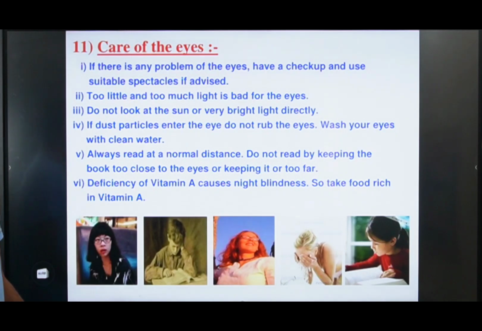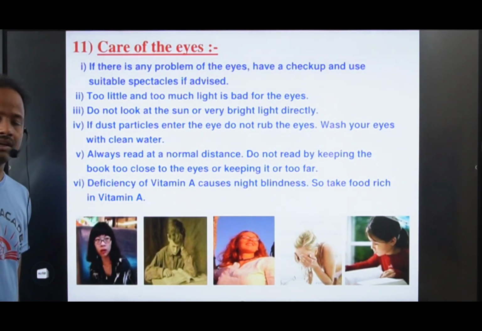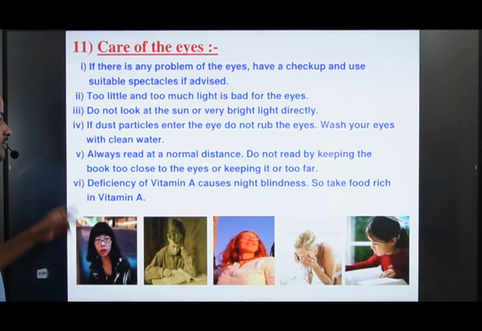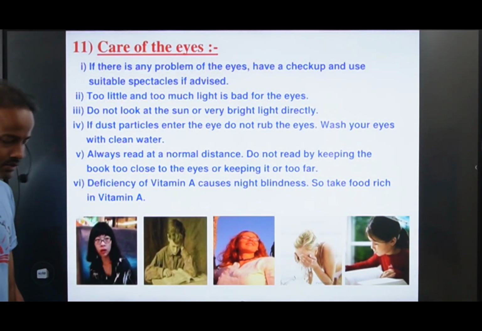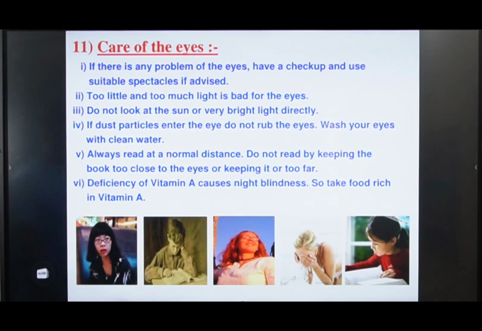Deficiency of vitamin A also causes night blindness. Those who suffer from night blindness cannot see the objects clearly from the evening time. So take food rich in vitamin A. Right, so you have to take care like this.